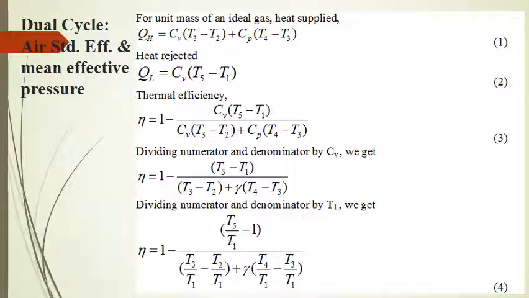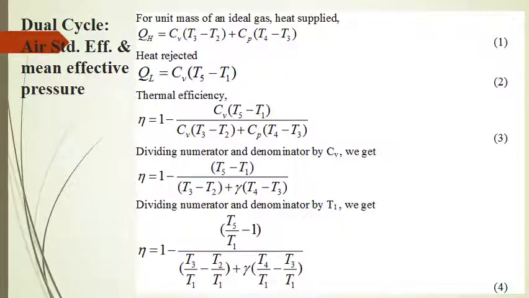Now for the unit mass of an ideal gas, heat supplied is equal to Cv into (T3 minus T2) plus Cp into (T4 minus T3), because heat addition is taking place partly at constant volume and partly at constant pressure. Heat rejected is equal to Cv dT, that is Cv into (T5 minus T1). So the thermal efficiency, which is equal to 1 minus QL upon QH, becomes as shown in equation number 3. Dividing numerator and denominator first by Cv and then by T1, we get the expression as shown in equation number 4.